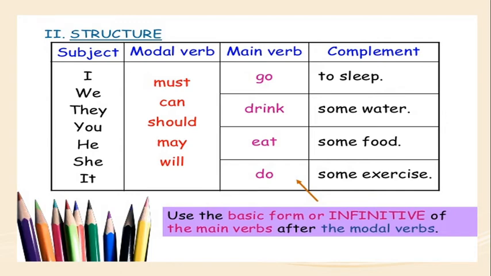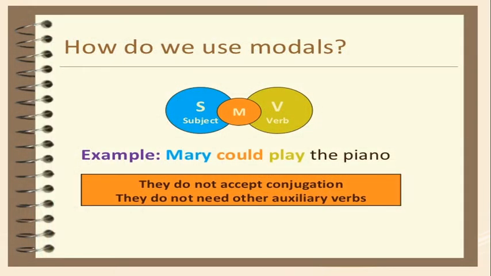So we can use the subject I, we, they, you, he, she, it. For all the persons, we have to use the modal verb after the subject, before the main verb. So this is the structure of the sentence: subject, modal, verb. Example: Mary could play the piano.